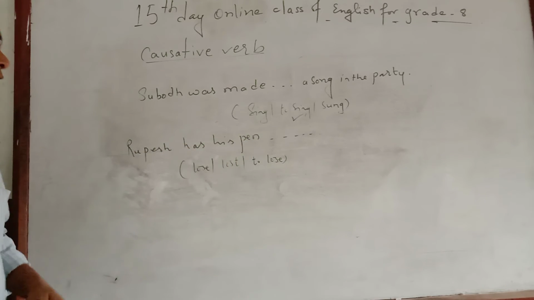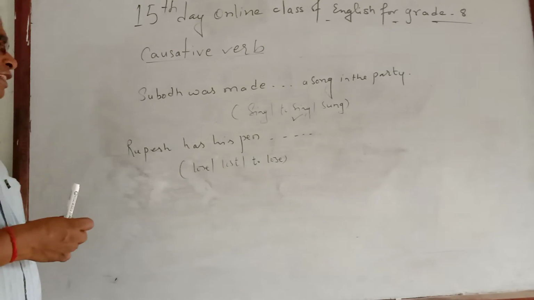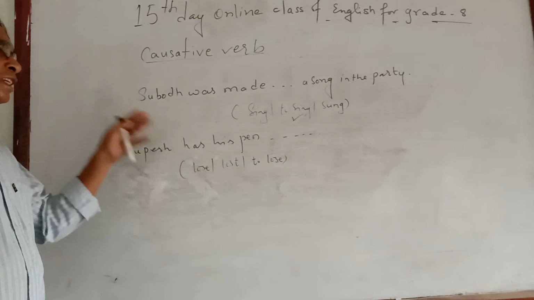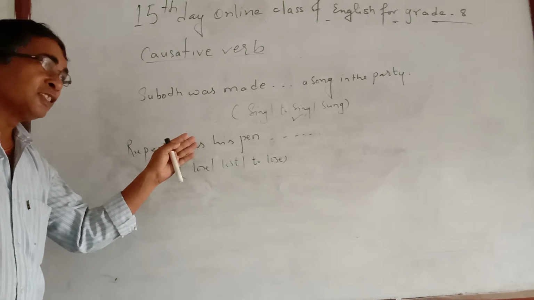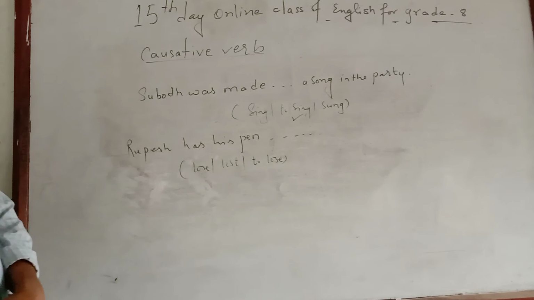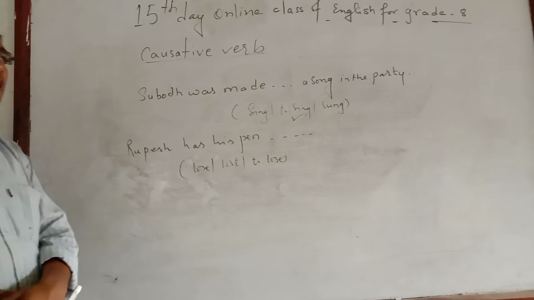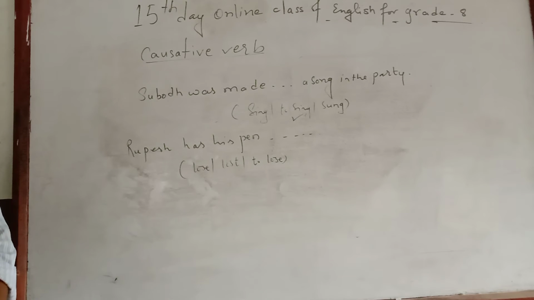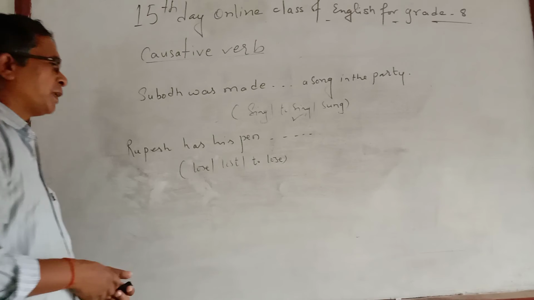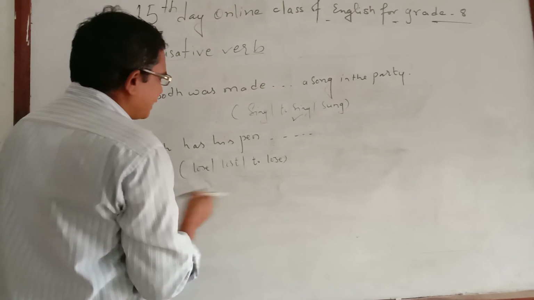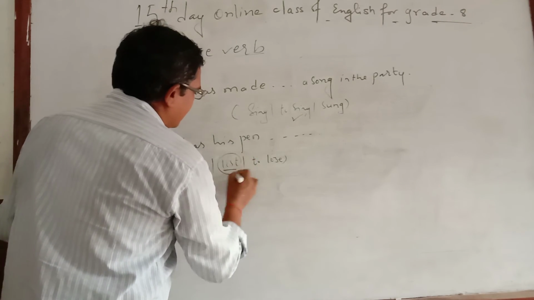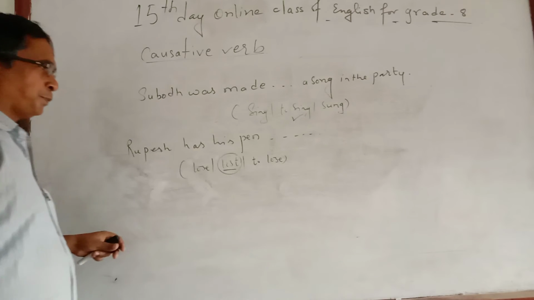The pen is related to an object or a thing. So with either has, have, had, get, gets, or got, if there is an object after those causative verbs, you need to insert verb 3, I mean the past participle. So here the right answer will be lust. This is the verb 3.